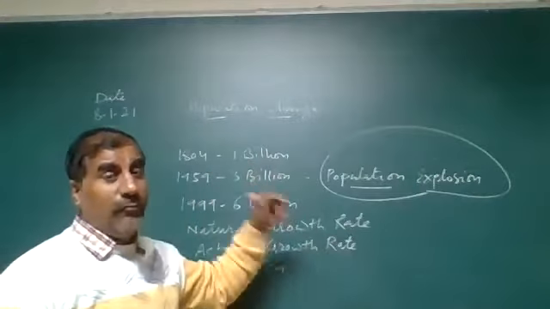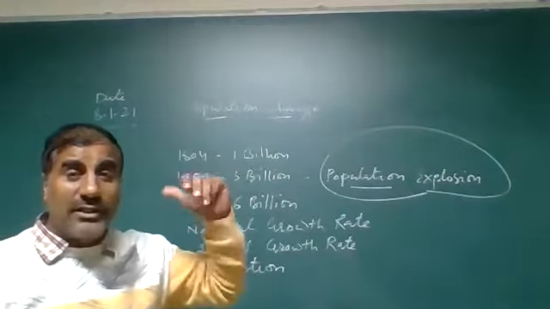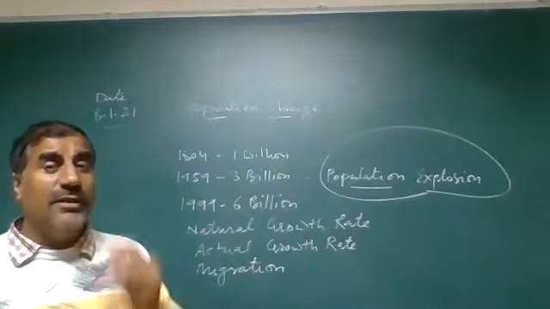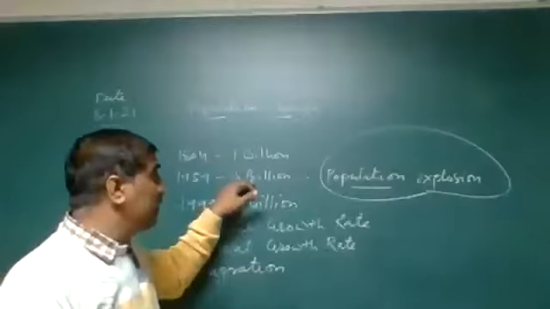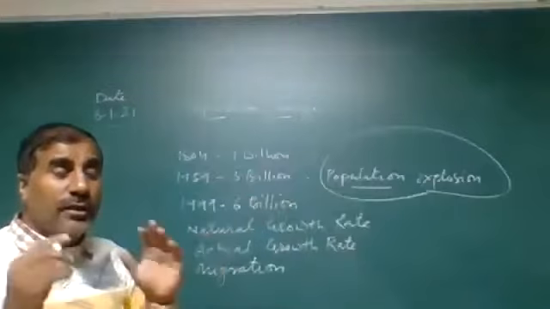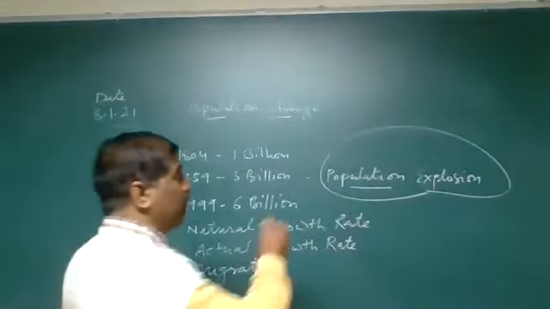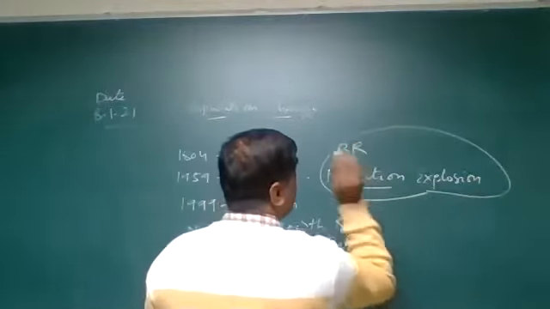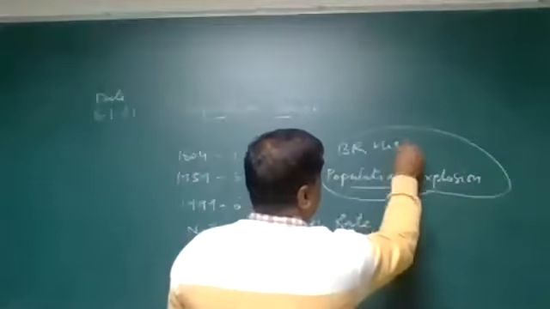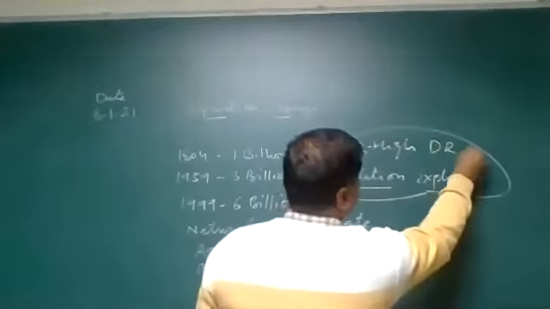अब ये क्यों हुआ? Why this happens? Which were the reasons? Which were the causes responsible for population explosion? During that time, what happens? Birth rate was high. But death rate was low.